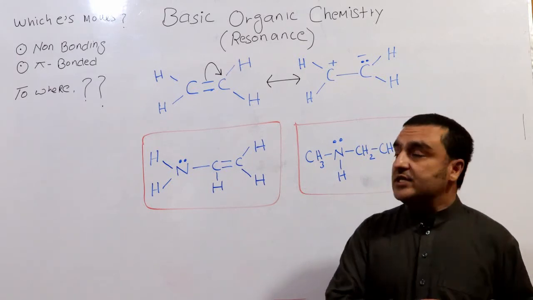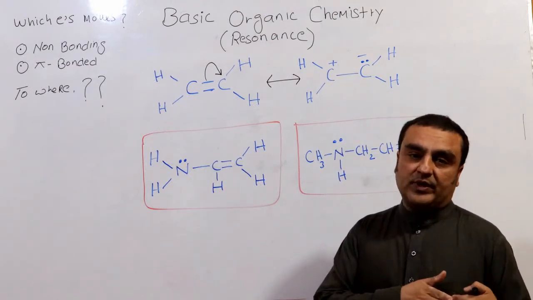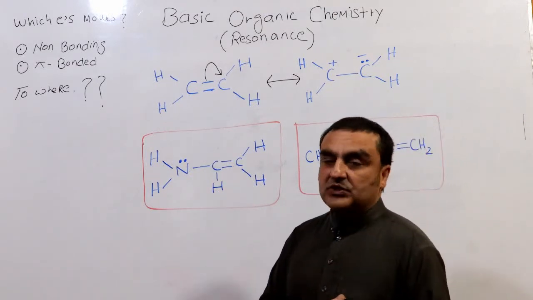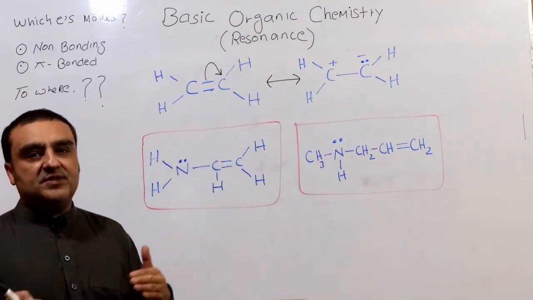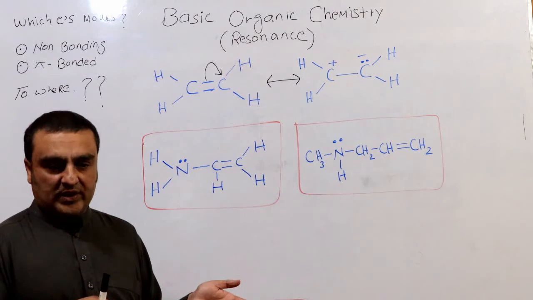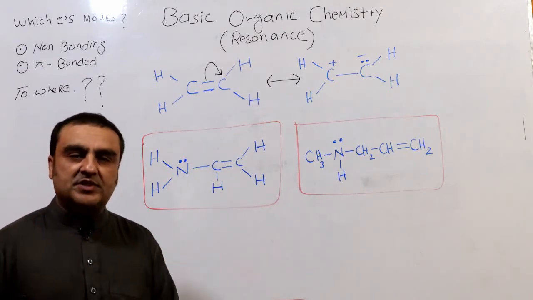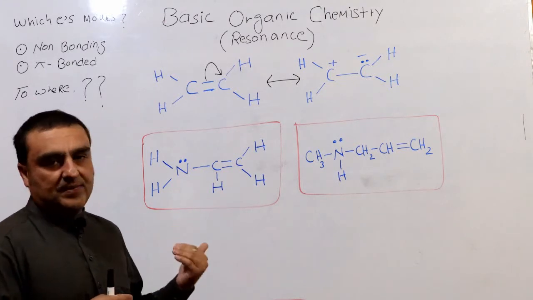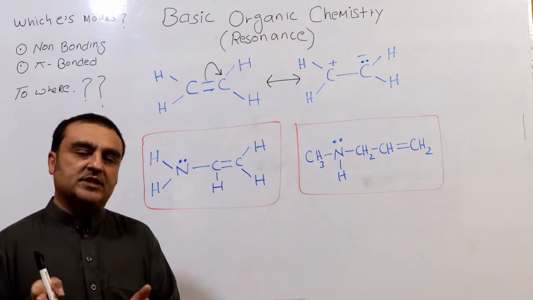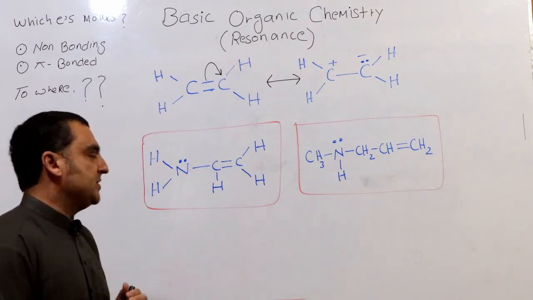The second question is where the electrons move. Those electrons will move to a vacant place available to them. This concept will become clear by practicing some examples and understanding resonance in a little more detail.